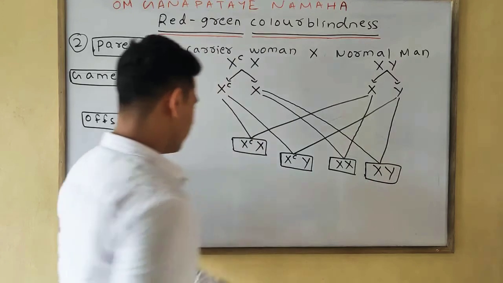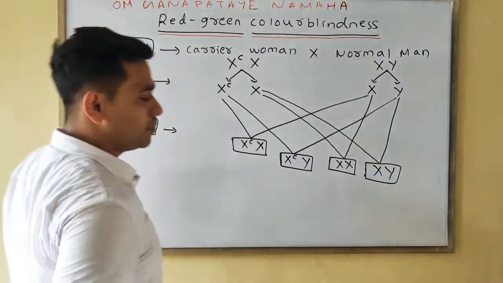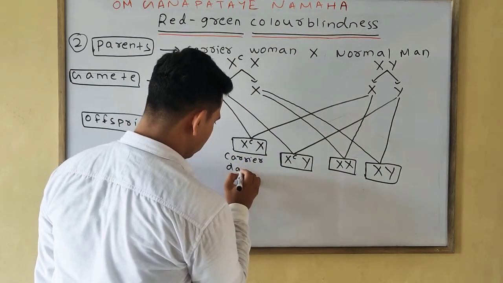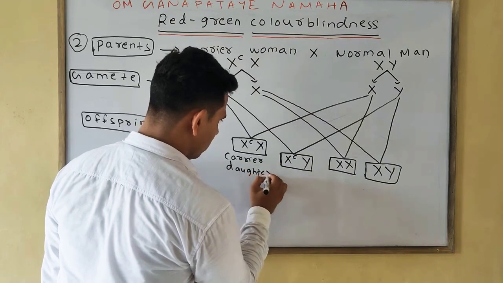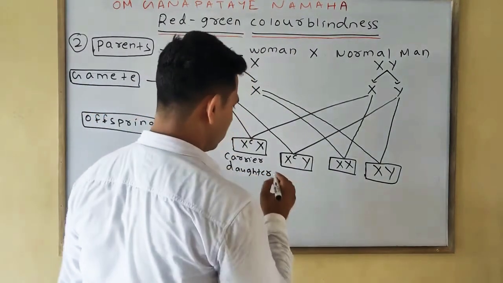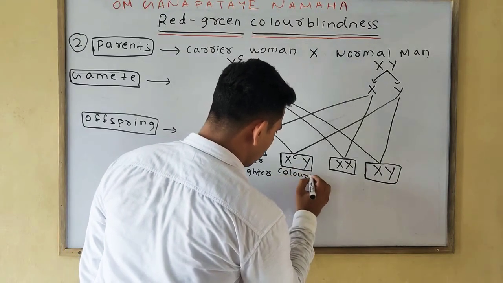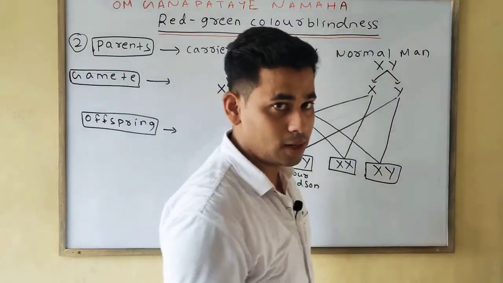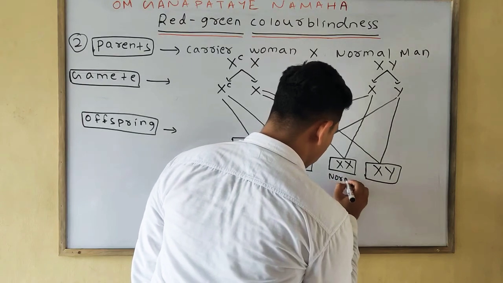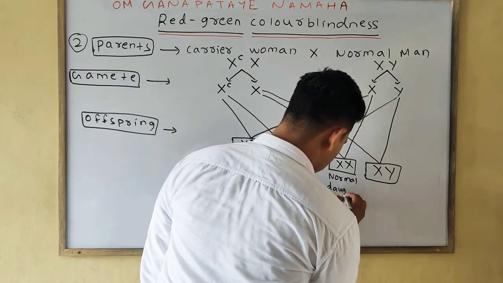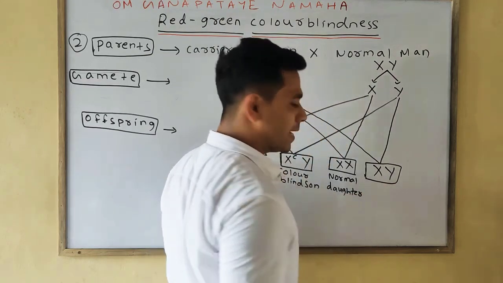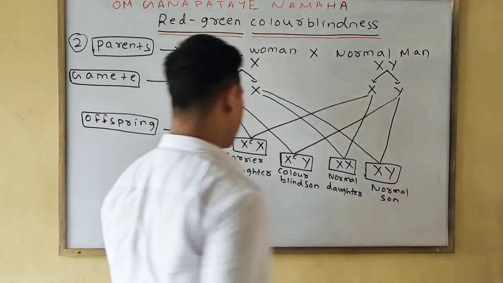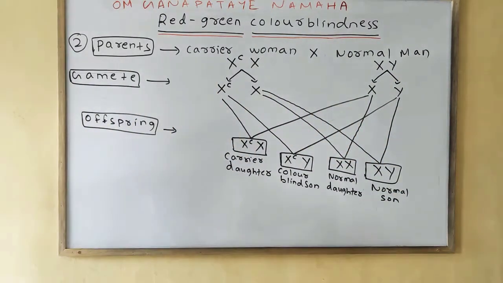So XCX means carrier daughter, XCY means colorblind son, XX means normal daughter, and the last one, XY, means normal son. So here we found the cases.